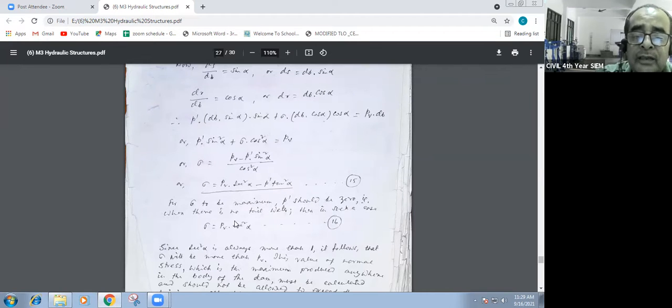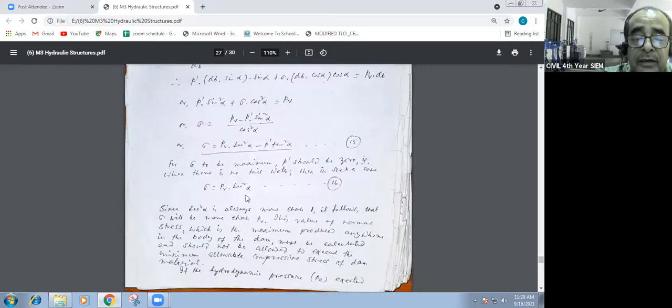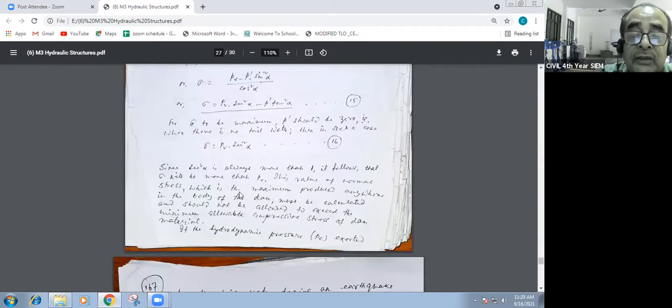That is, when there is no tailwater, sigma is equal to PB into sec square alpha. The P dash will be 0, no tailwater. That means the total is 0, then only this portion will be remaining. Since sec square alpha is always more than 1, it follows that sigma will be more than PV. This horizontal thrust from the upstream will always be more than the upward pressure. Sigma will always be more than this one.